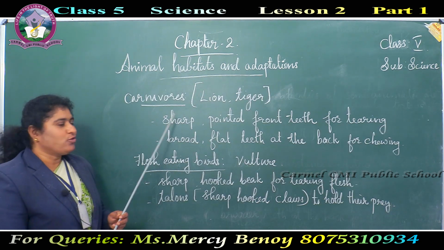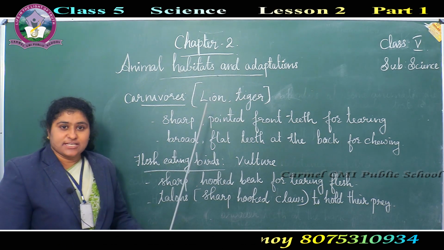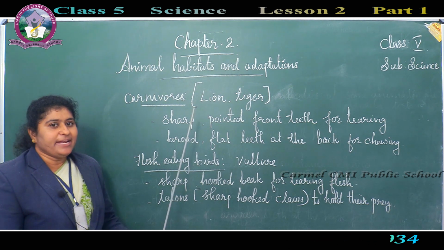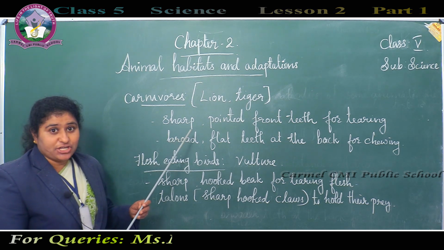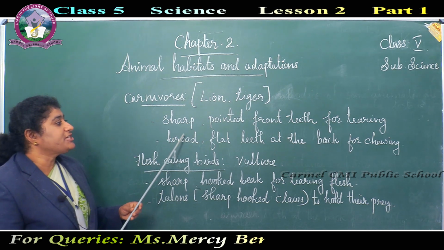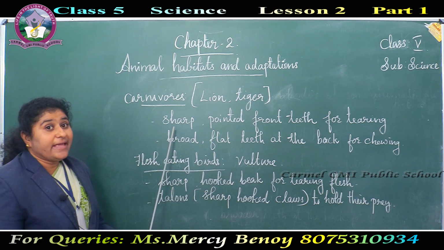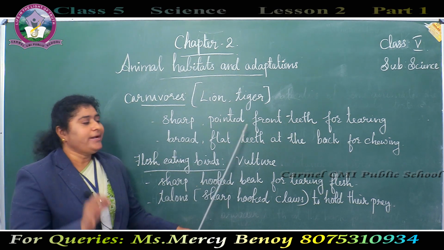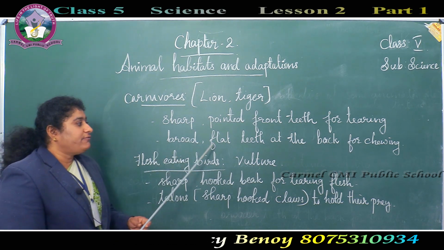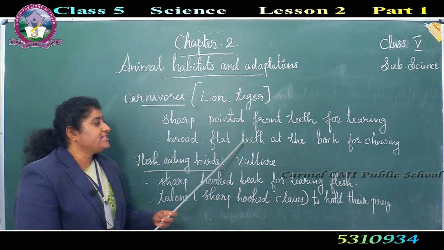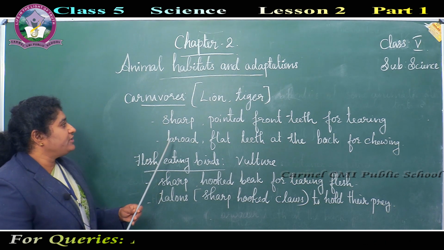Next is carnivores. Carnivores are flesh-eating animals. Lion, tiger, etc. are examples of flesh-eating animals, carnivores or carnivorous animals. See here, they are eating the flesh of other animals, right? So, they have sharp pointed front teeth for tearing the flesh, and broad flat teeth at the back for chewing the flesh. Okay, so these are the special features they have.